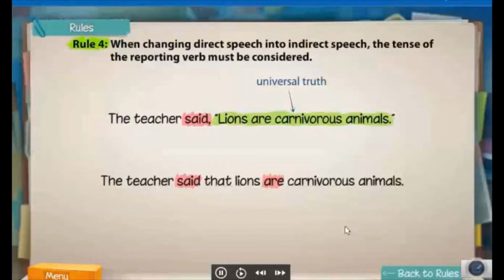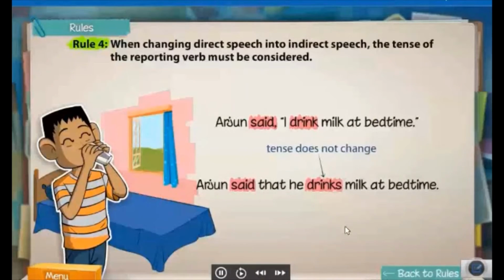Here's another example. The direct speech states a habit that Arjun drinks milk at bedtime. When you change this sentence to indirect speech, the tense does not change because Arjun continues to have the habit of drinking milk. When changing direct speech into indirect speech, personal pronouns and possessive adjectives may change.